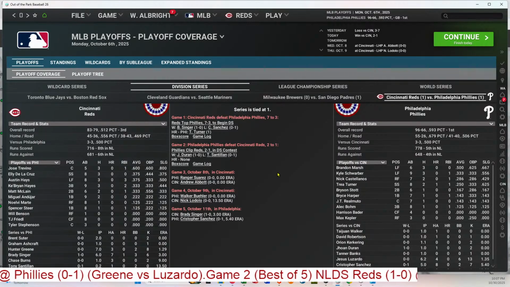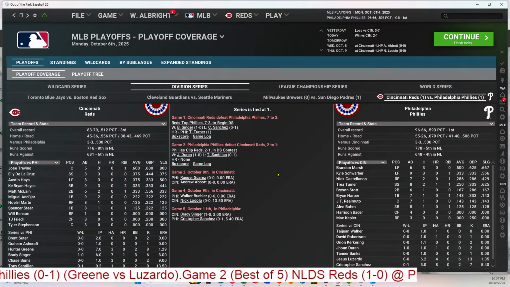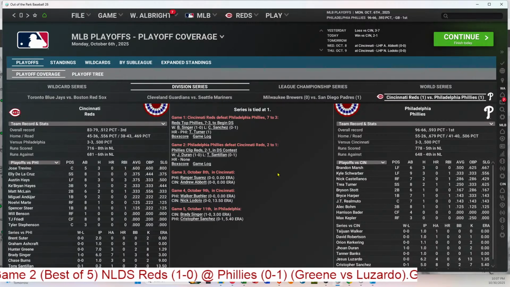So, that's it as we go on, and hope you enjoyed it. It was a very entertaining game, a good pitching performance, and as we go farther into the playoffs toward the World Series, I expect probably more of these type of games. Low-scoring, exciting games that come down to the end. But we didn't go to extra innings tonight. I thought we were, but we did not.